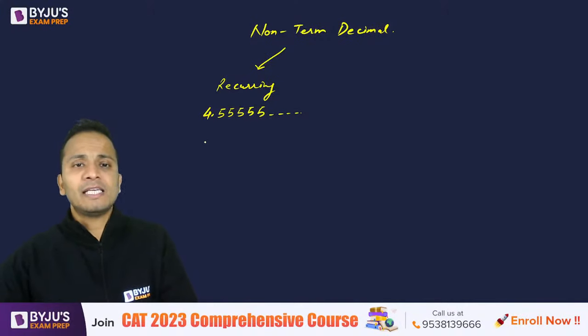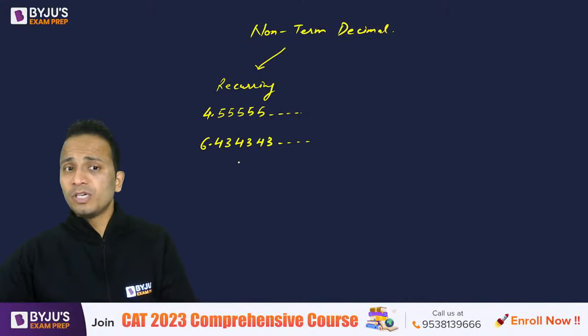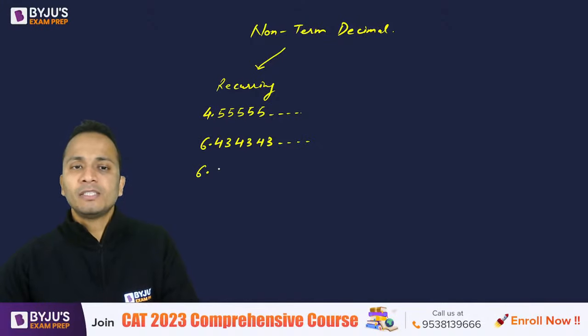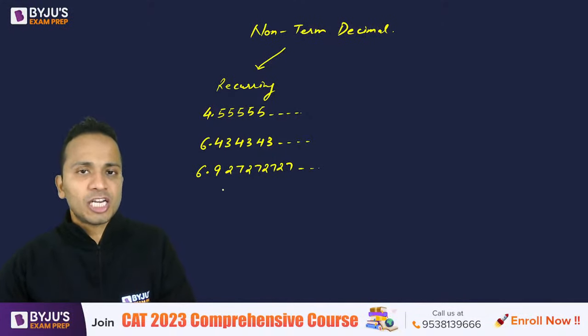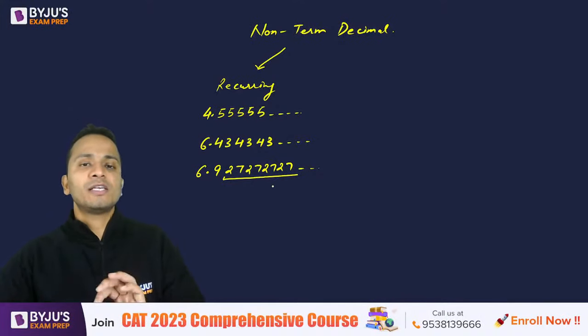Or I can take another example, 6.434343 and so on. You can observe that after the decimal, 434343 is repeating. Or I can take another example, 6.927272727. After the decimal, the repetition doesn't start immediately, but after one digit the repetition is occurring.